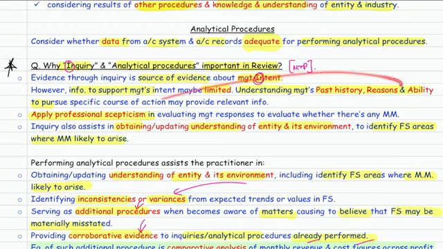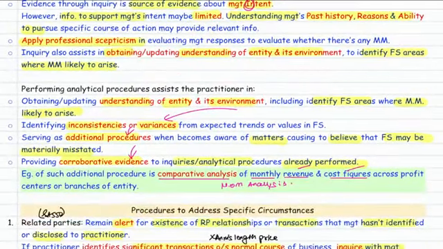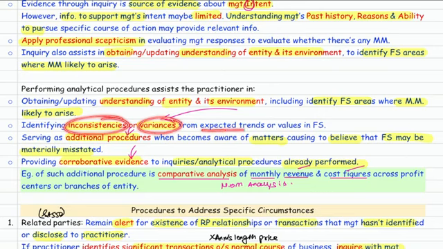At such time, be alert, apply professional skepticism to evaluate the management's response. Plus, it also assists in obtaining and updating the understanding of entity environment to identify the financial statement areas where material misstatement is likely to arise. That means high risk of material misstatement. Last point of inquiry becomes the first point of analytical procedure. What are such areas? Inconsistency or variances from expected trends or values. Here you do additional procedure, collect corroborative evidence. Example is month on month analysis of the revenue and cost.